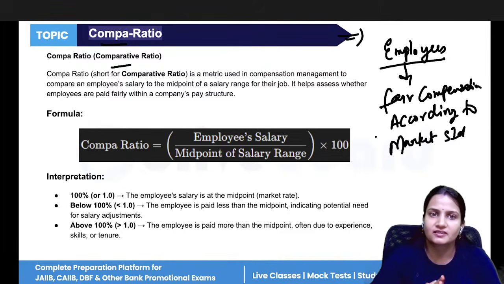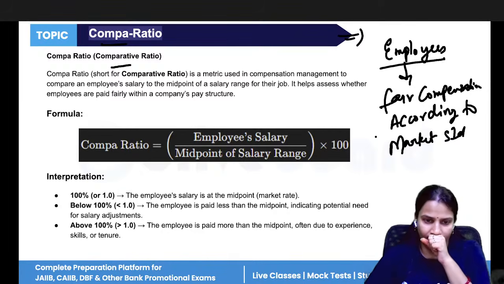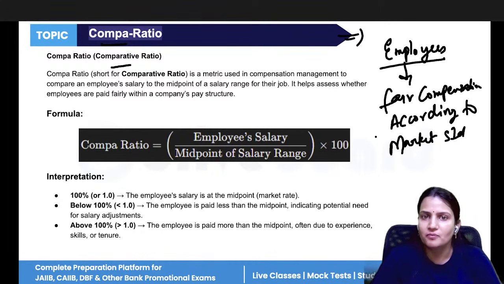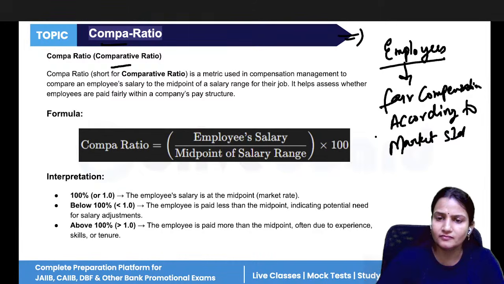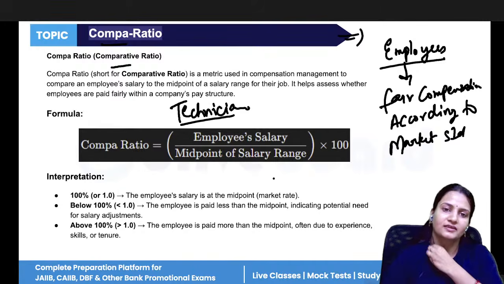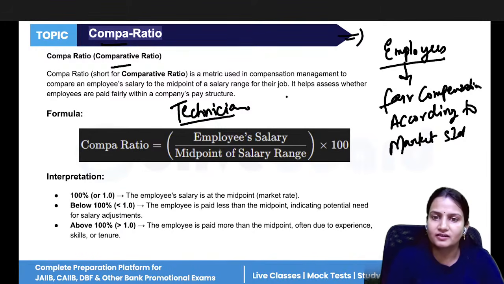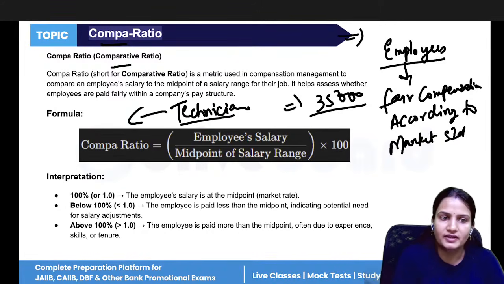So compare ratio basically tells whether the employees working in your company are getting fair compensation or not. Fair compensation means whatever salary you are giving them is according to the market standard or not. For example, any technician you have appointed in your company. According to the market standard, the salary of a technician is 35,000, and you are paying your technician 25,000. It means it is low according to the market standard. Or if you are paying 45,000, it means it is high according to the market standard.